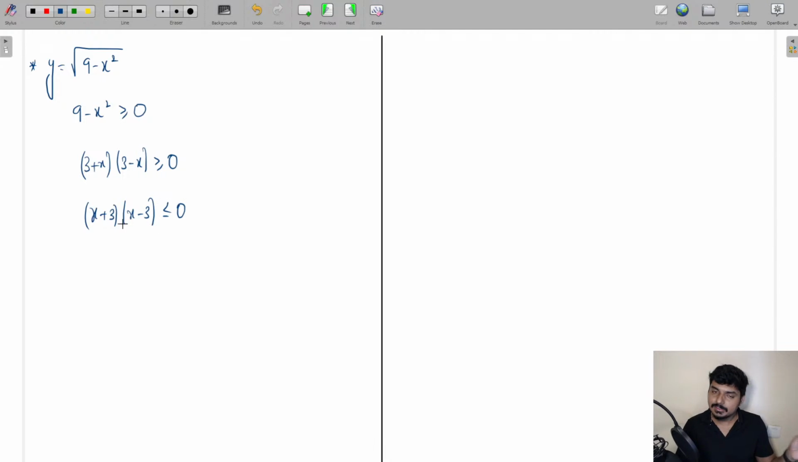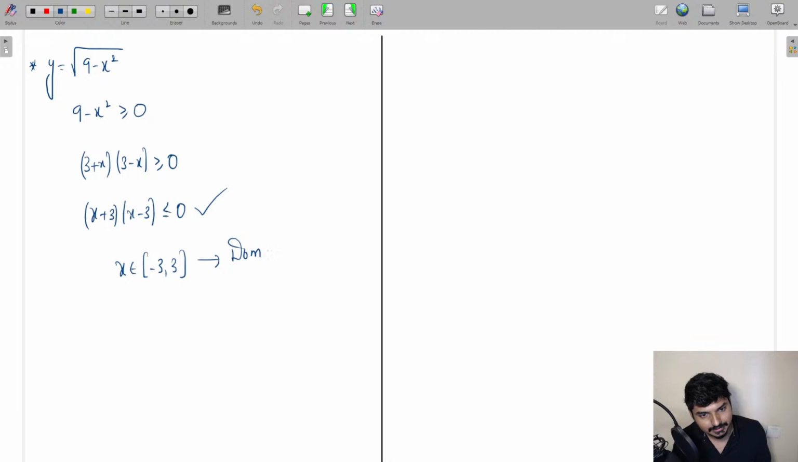You can also write it in this particular way. Now for this inequation, which are the values of x which will satisfy this inequation? I can write down x belonging to minus 3 comma 3. This will satisfy this inequation. So ये होगा domain. What is this going to be representing? This is going to be representing the domain.